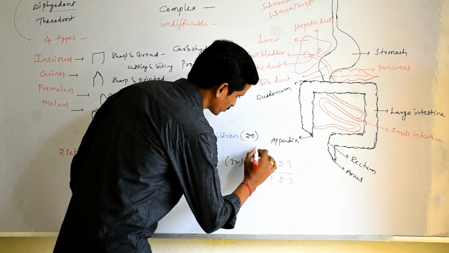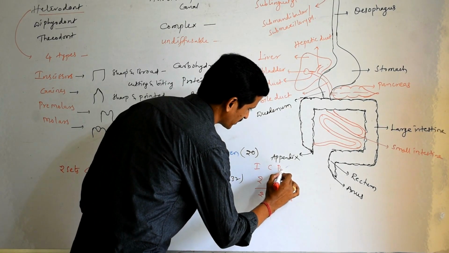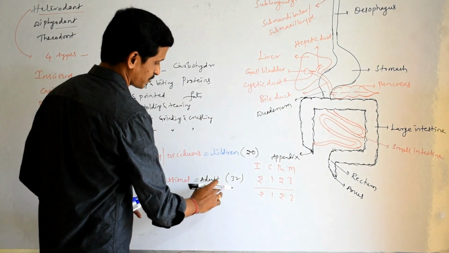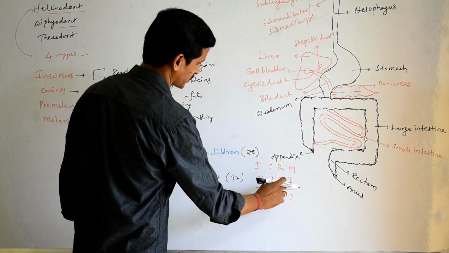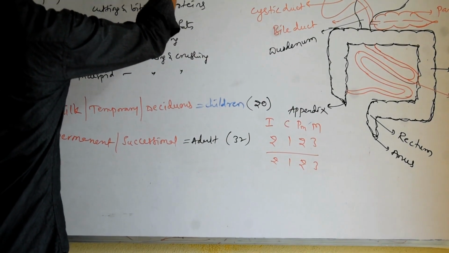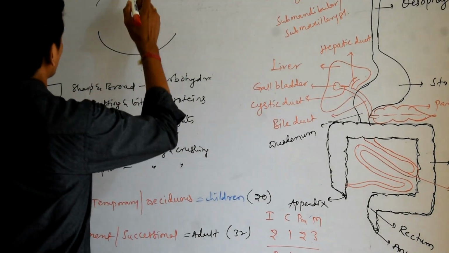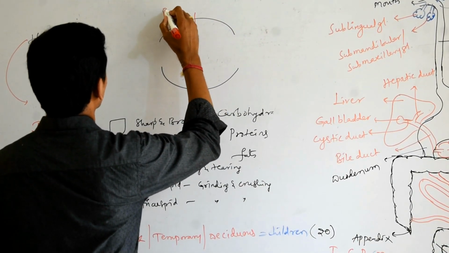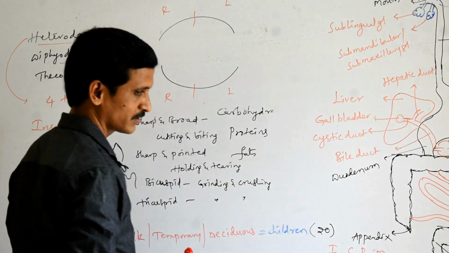So the first two are incisors, then one is canine, 2 are premolars and 3 are molars. So a human adult possesses 32 teeth. The dental formula is 2123 by 2123. To consider the dental formula, we should consider the upper and lower jaw, and we have to divide it. So this is the right part of the upper jaw, left part of the upper jaw, right part of the lower jaw, left part of the lower jaw.